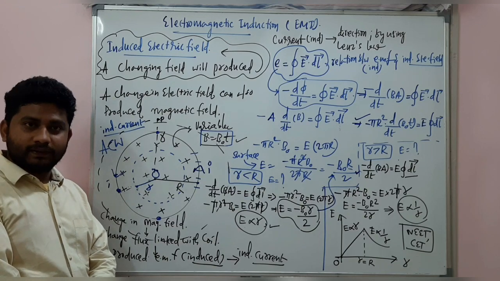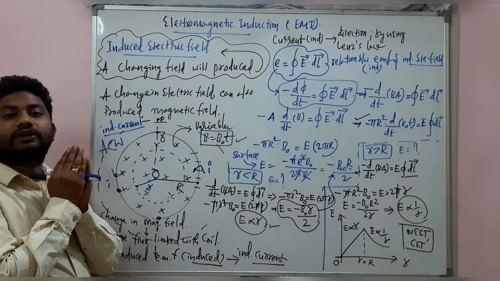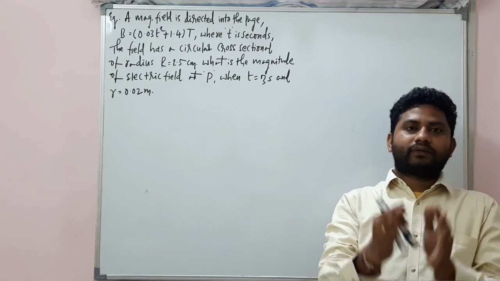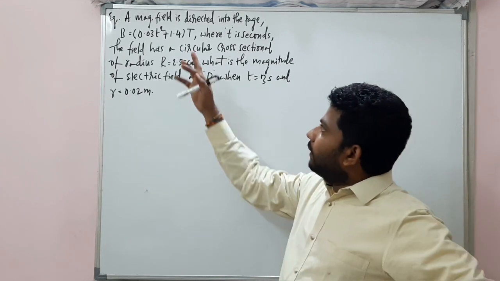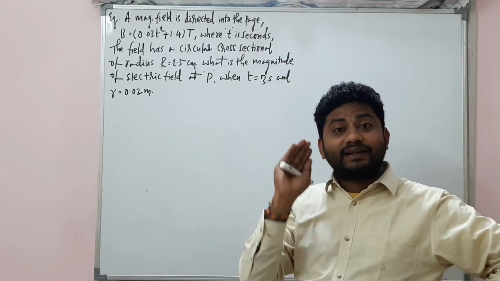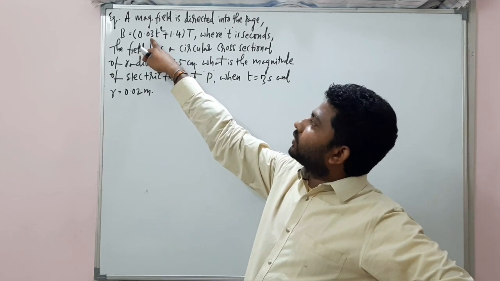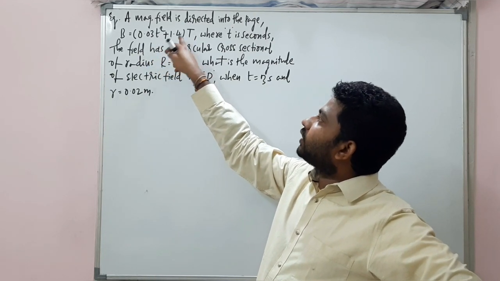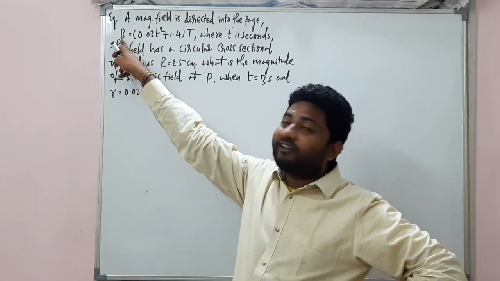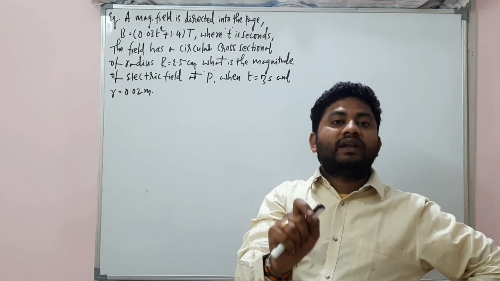Alright, my dear students, let us discuss some more topics of this chapter now. Let's look at this question based on induced electric field. A magnetic field is directed into the page, with the magnetic field 0.03 t square plus 1.4 Tesla. You keep the time values here. The magnetic field is varying and it is increasing. So that's called a changing magnetic field.